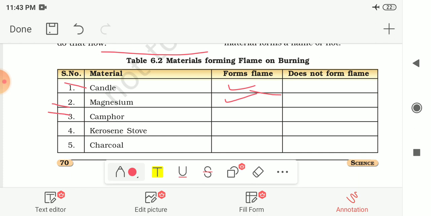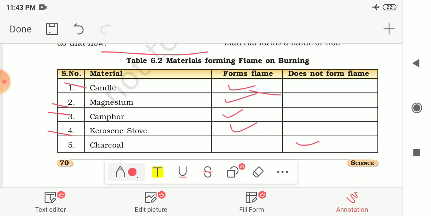Next is camphor, or you can say kapoor. We know this camphor by the name kapoor, so it will also burn with a flame. Next one is kerosene stove, so it will also form a flame. And the last one is charcoal. Charcoal will not form a flame, it will burn with a glow. So this is your observation. You can write this in your textbook.